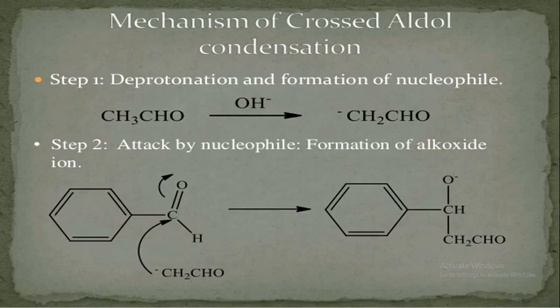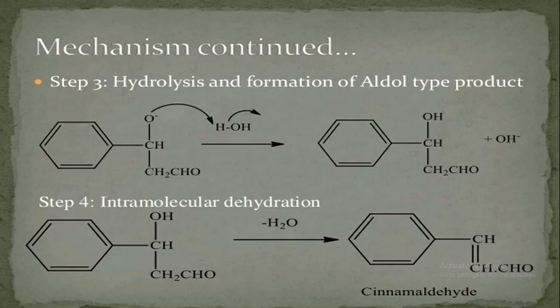Then formation of the alkoxide ion: benzene ring CH, upper side O⁻, downside CH2. Then step third. Mechanism continues.